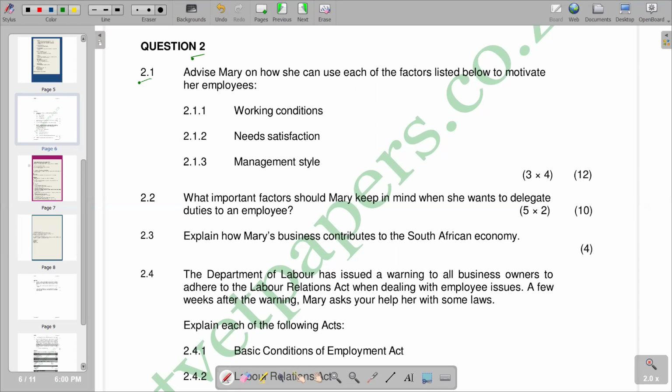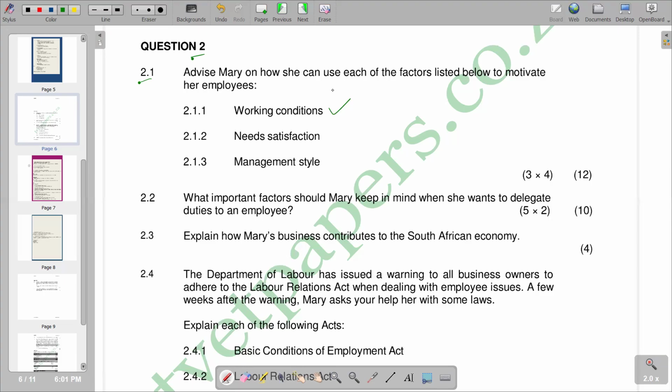In this context, we have Mary as the owner of the business. So working conditions is the first factor that we have. Obviously, we need to understand what exactly we mean by working conditions. These are physical and psychological conditions that workers are exposed to at a working place. Poor working conditions would lead to negative results at an organization or business. Obviously, workers are not going to be motivated, and we're going to notice poor productivity, and also other negatives that we can associate with workers not being motivated.